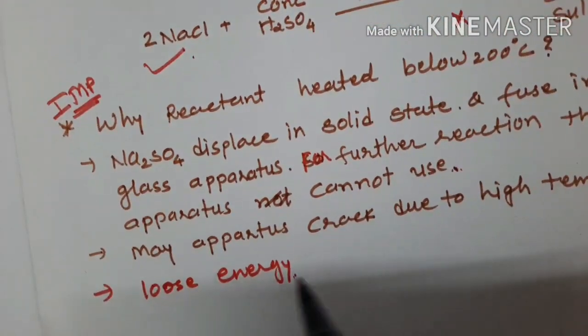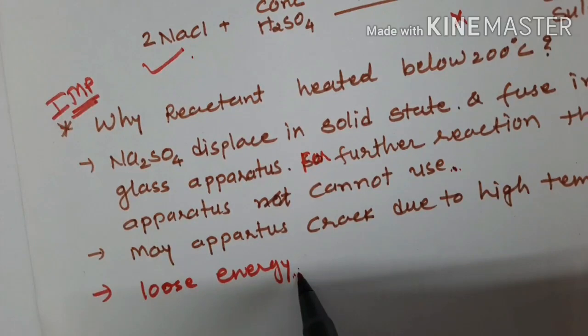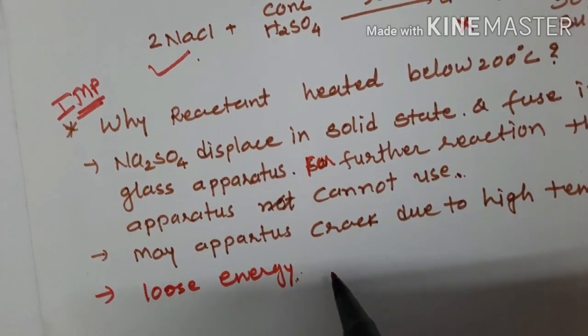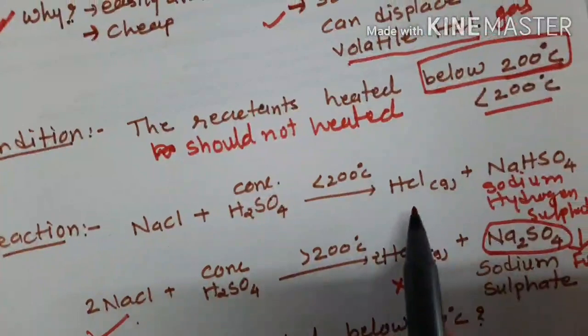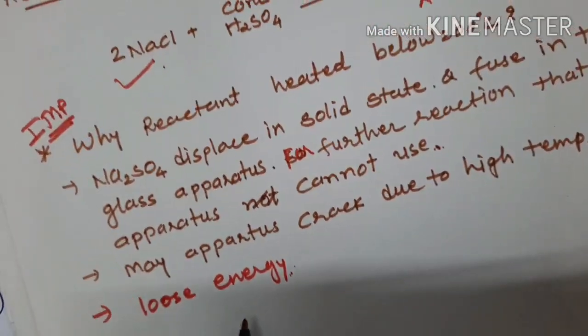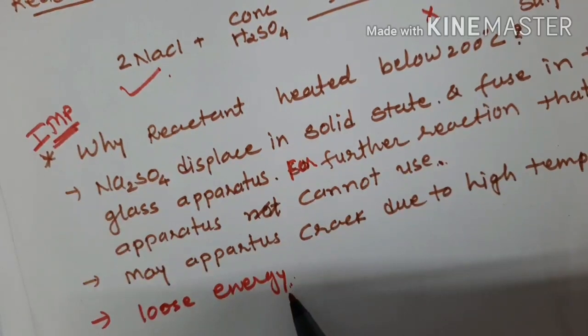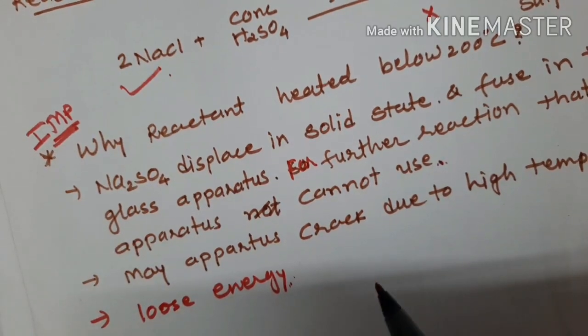The third point is loss of energy. We are losing energy because we get HCl gas at the lower temperature, so why use the higher temperature? That is a loss of energy, and it is not good.